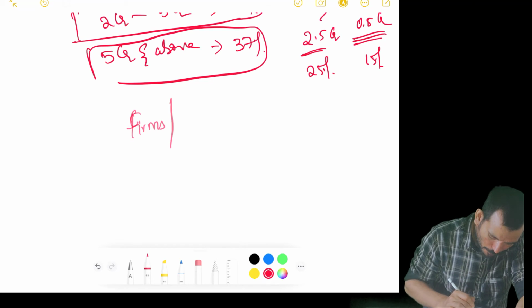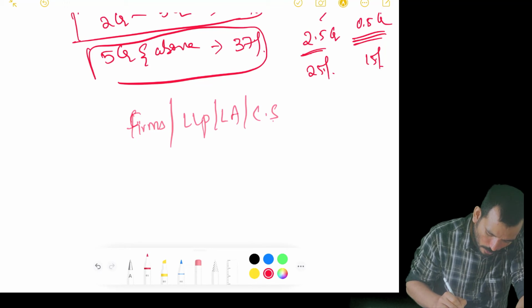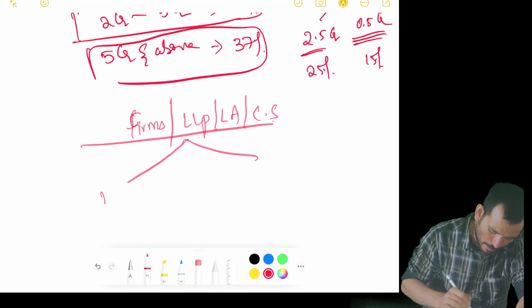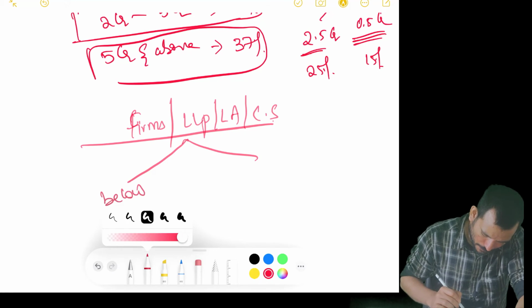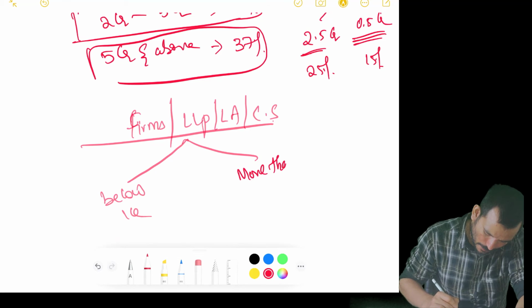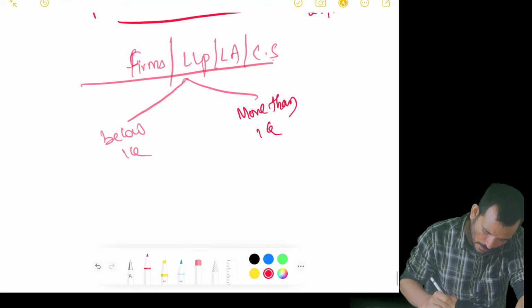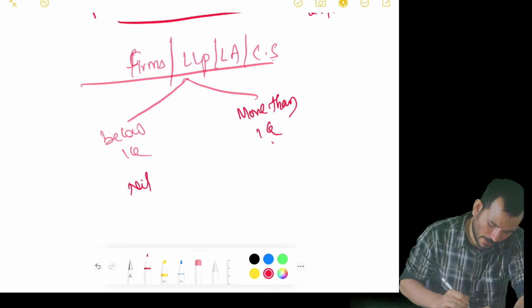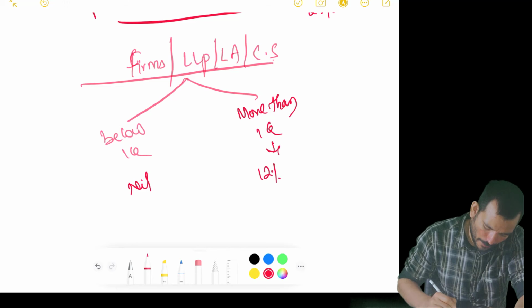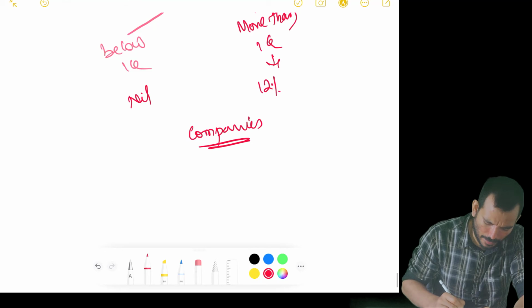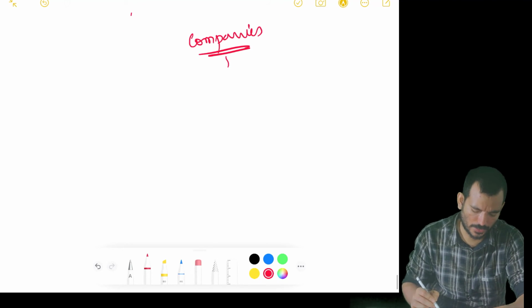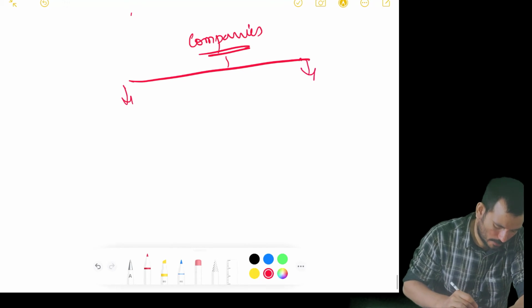Coming to firms, LLPs, local authority or cooperative society, below 1 crore, more than 1 crore. Here it is nil. Up to 1 crore you will not pay. More than 1 crore you will pay 12%. Right? Coming to companies, these are all memory related things. There is not much logic in it. You have to remember, otherwise you will end up losing marks.